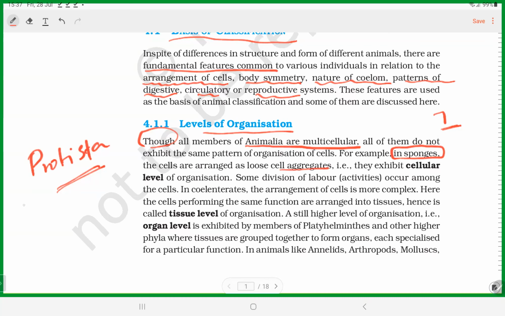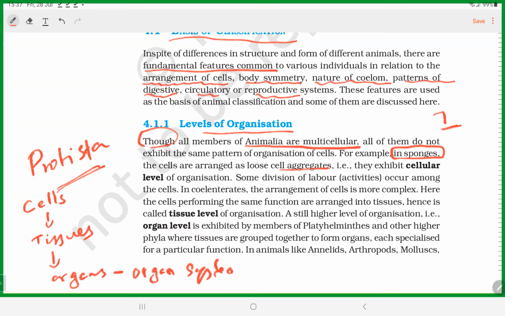In animals, the levels of organization start with cells organized into tissues, tissues organized into organs, organs organized into organ systems, and then the organism. So there are 5 levels on which animals are classified.